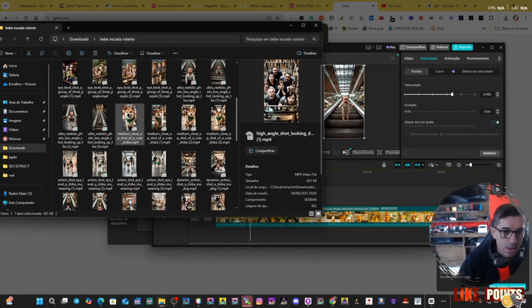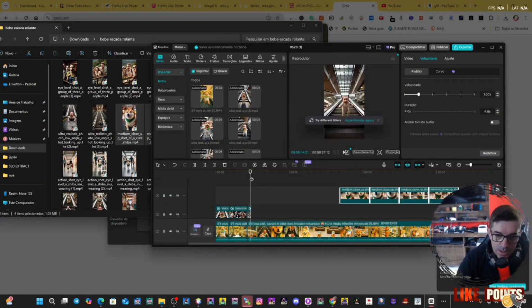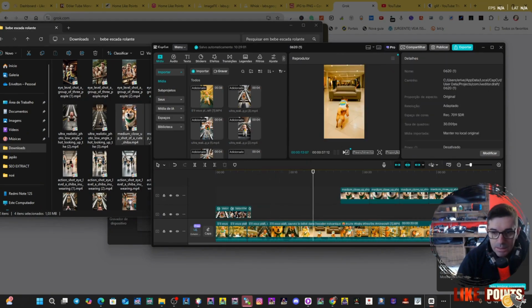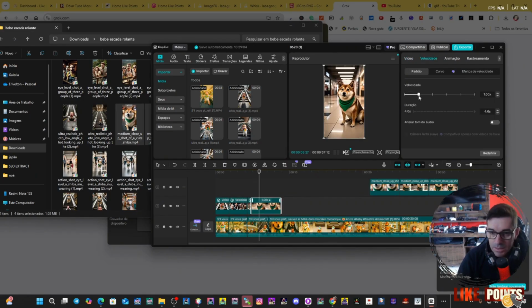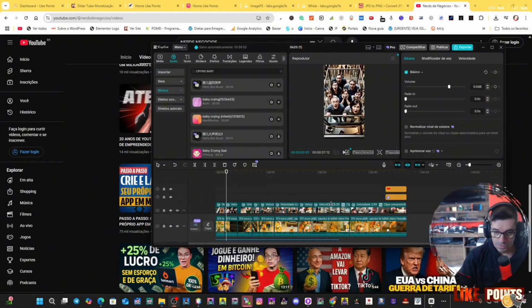This is our little dog right here. I'm going to put him here. I'll find the point where the little dog disappears, add a scene of the dog here, and speed it up until the point where I made the cut. This way you can put it together very faithfully to the content that went viral there. I'll adjust the rest, and then I'll come back with the other details. After a while, you'll have the whole video put together here.